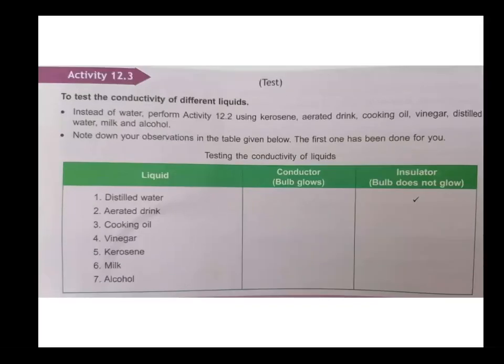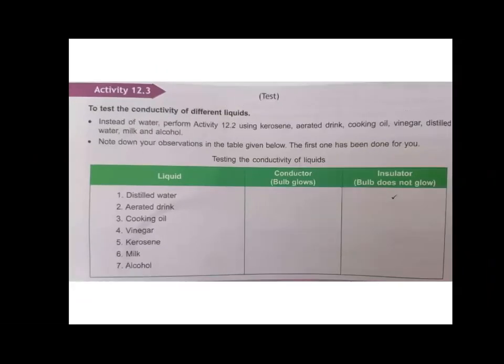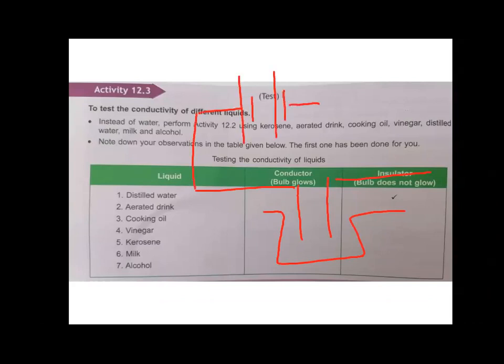What we are going to do is, we are going to take a container. This is our container, right children? And here, these are your two wires, and these wires we are connecting here with a cell. This is a symbol of a cell. Battery, which you put in your remotes. This is a symbol for that. And this is the symbol for bulb. This is the symbol for bulb, right? So like this we are setting up a circuit, right?